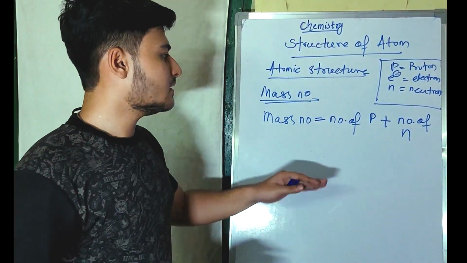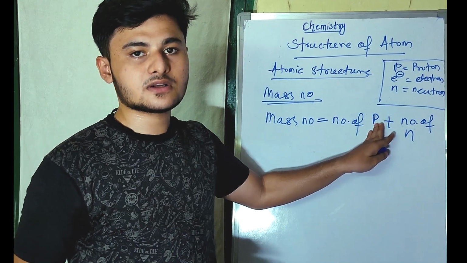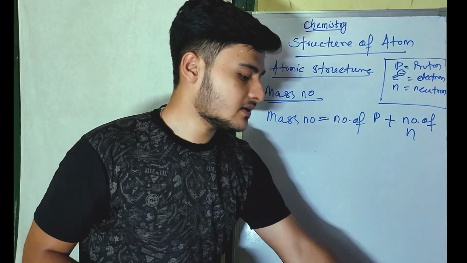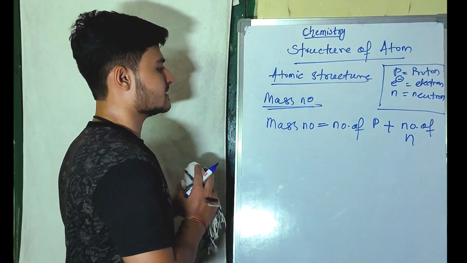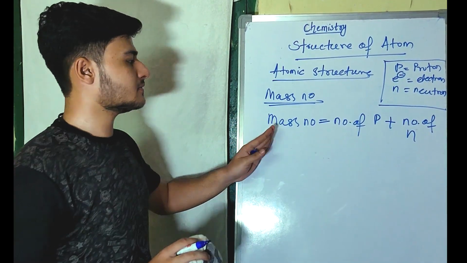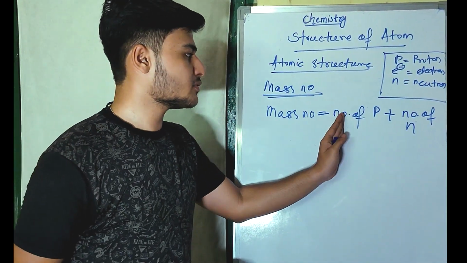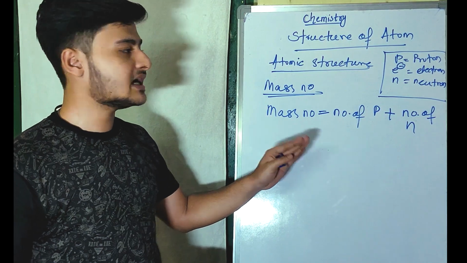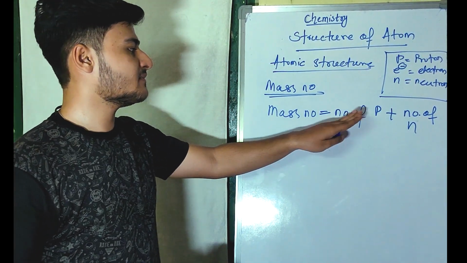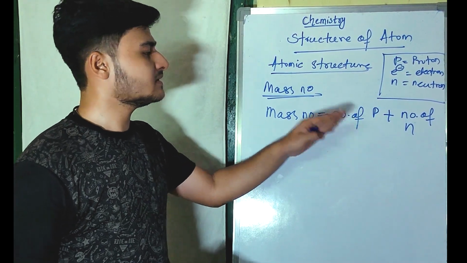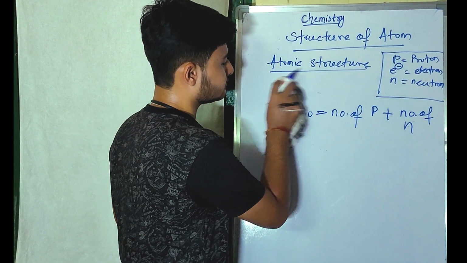So rather than writing all these full forms, I will just use the symbols. Okay. So mass number can be written as number of protons plus number of neutrons. If the number of protons has been given, we can interchange the formula. We can take mass number minus number of neutrons, or if the number of neutrons has been given, we have to find out the number of protons. Then we can just interchange the formula itself.